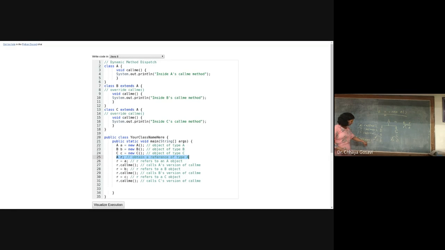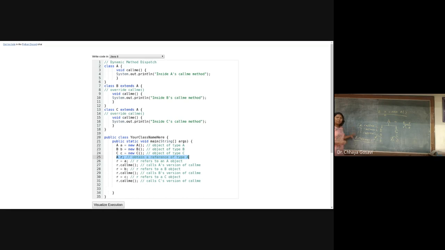Should it call A's call me, B's call me, or C's call me? This is resolved at runtime, depending upon which address R is holding. If R is holding the address of A, then R dot call me will call A's call me method. If you are saying R equal to B, then it will call B's call me method. If R is equal to C, then it will call C's call me method.